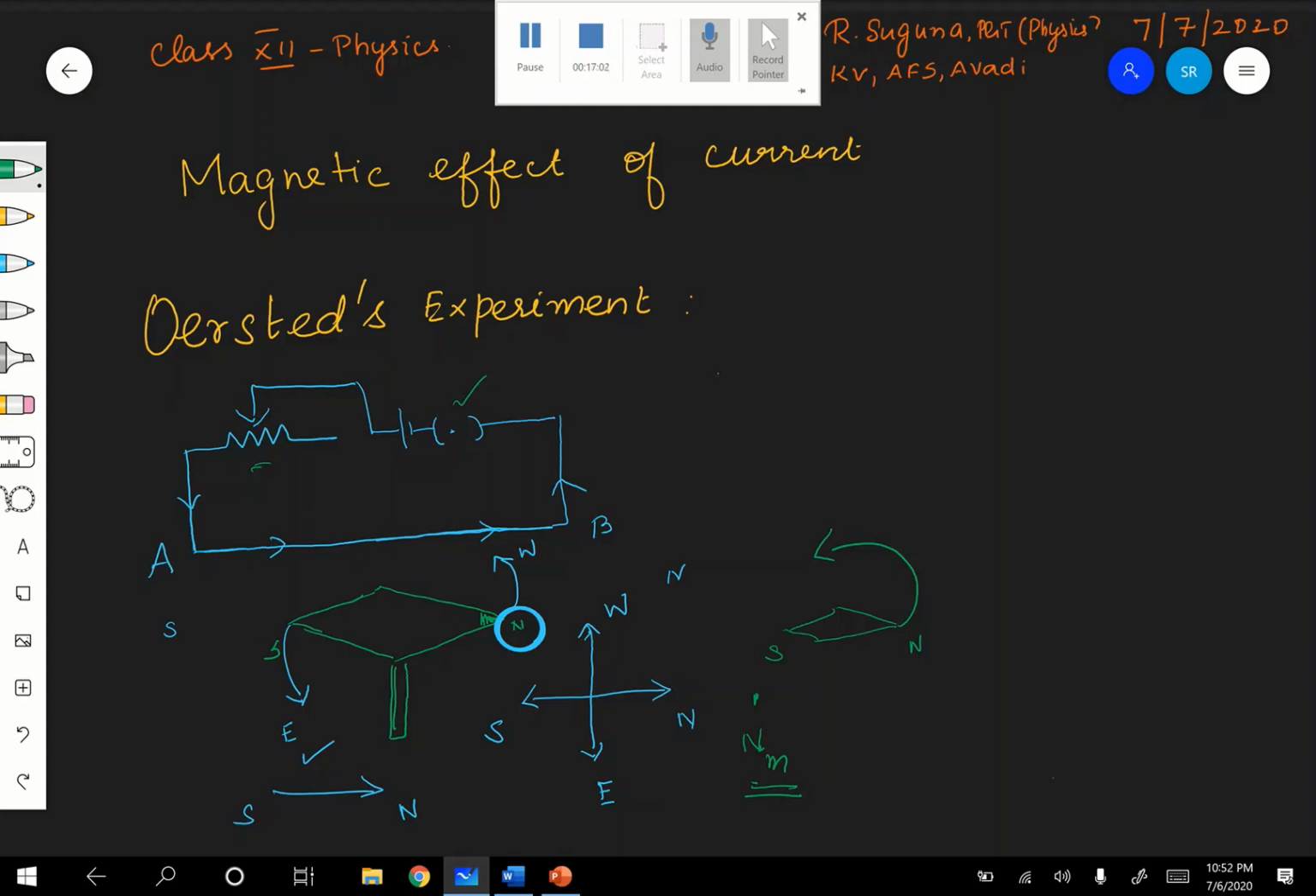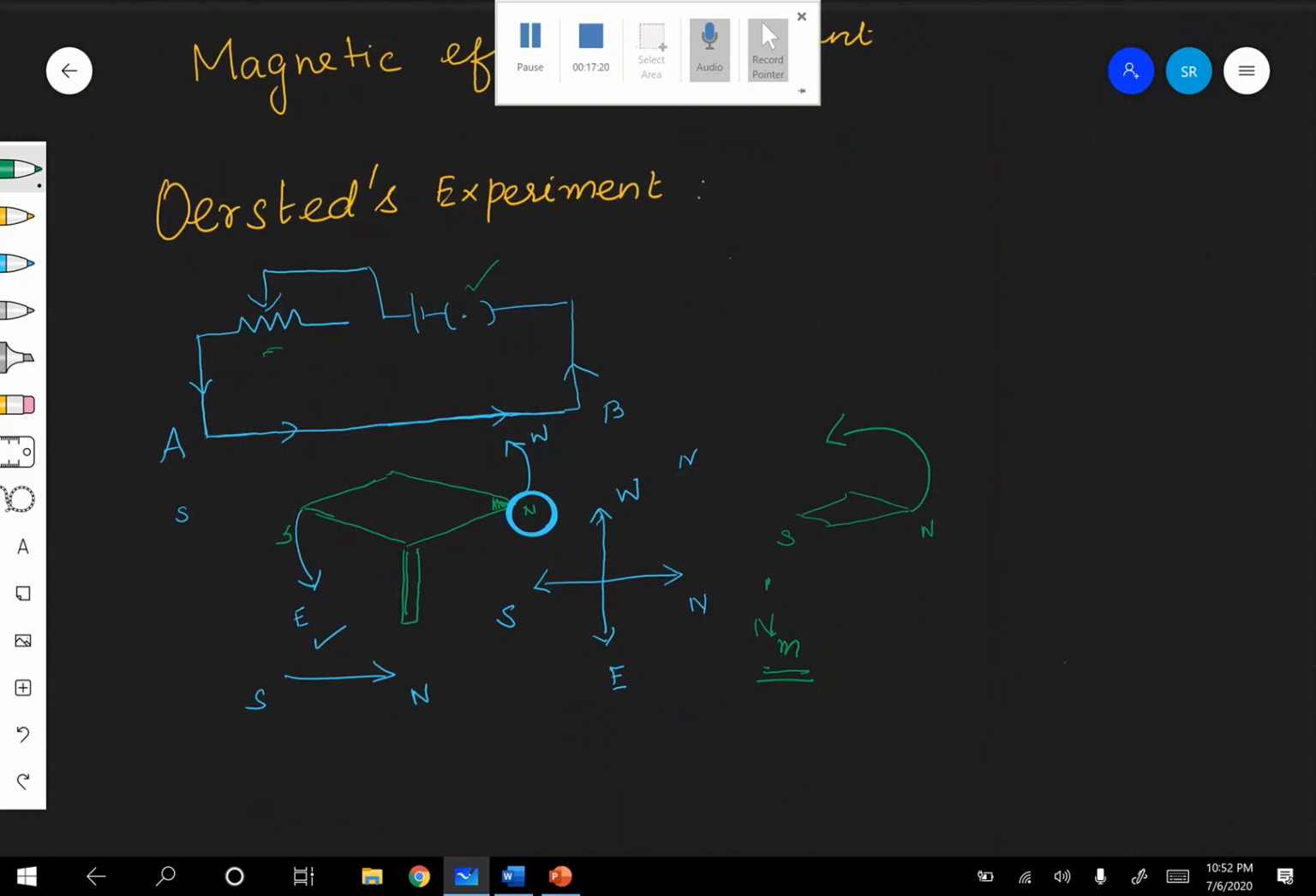Therefore now he concluded that the deflection is only because of the current in the conductor. Current in the conductor. Are you following, children? Then after that, he changed the direction of the current. He changed the direction of the current. How? See here, just by keeping the rheostat like this. When he changed the direction of the current, then he found that